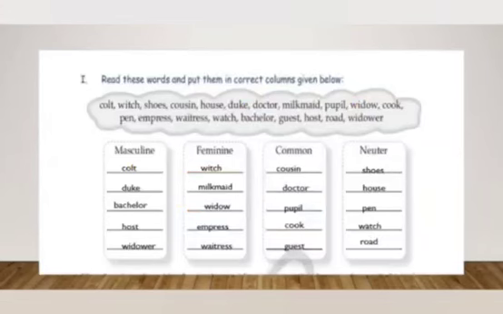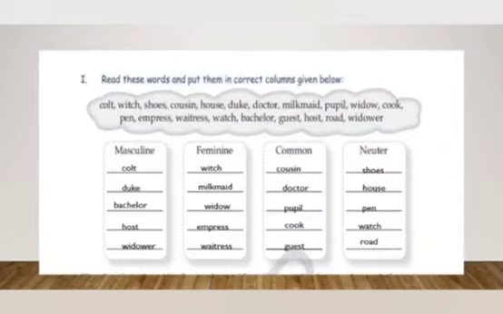Students, let's do some worksheets related to the genders. First one is you need to put some words given in the cloud into their proper columns of masculine, feminine, common and neuter gender. The first word is cold. It will go into masculine gender, while this one will go into feminine. Shoes into neuter gender. Cousin will go to the column of common gender.